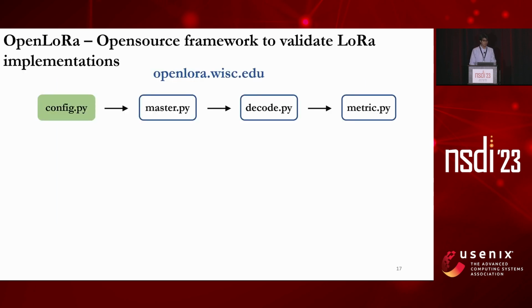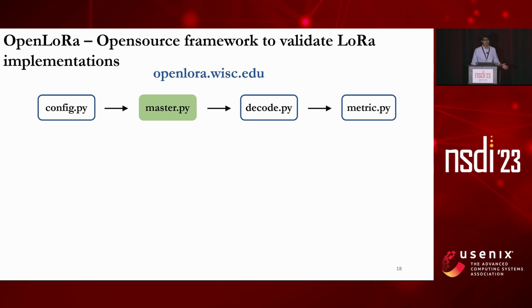So the implementation of our framework can be found at the link openlora.wisc.edu. Our framework consists of 4 main blocks. The first block is config.py. The config.py block configures the LoRa signal parameters and also chooses the data set with which the users want to work. The next block is master.py.